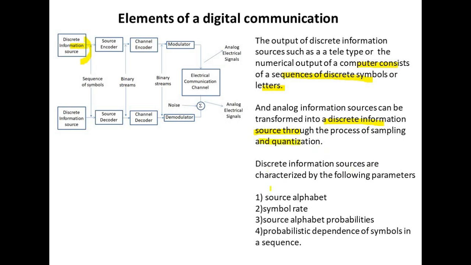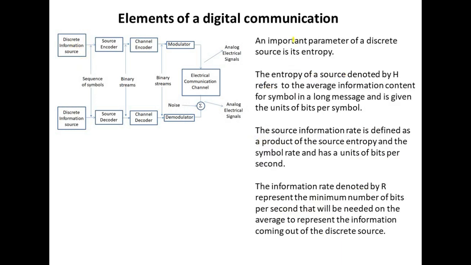Discrete information sources are characterized by the following parameters: source alphabet, symbol rate, source alphabet probabilities, and probabilistic dependence of symbols in a sequence. An important parameter of a discrete source is the entropy.